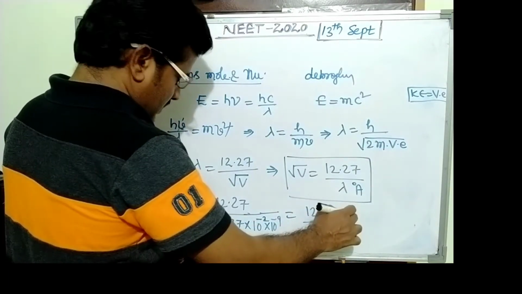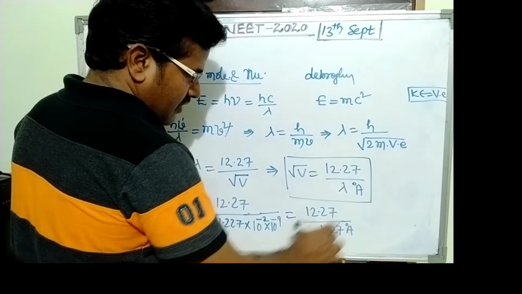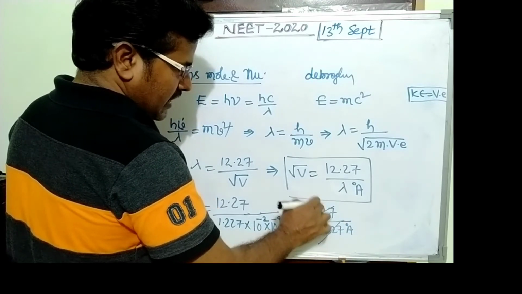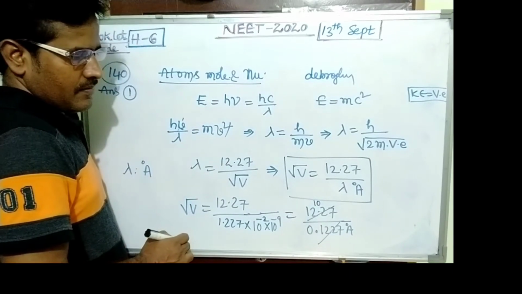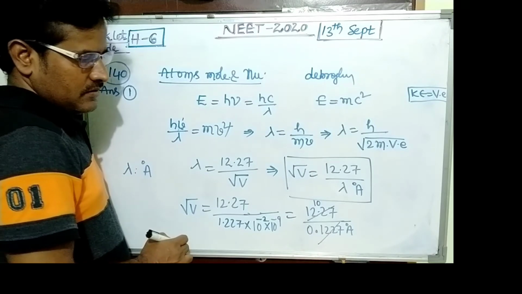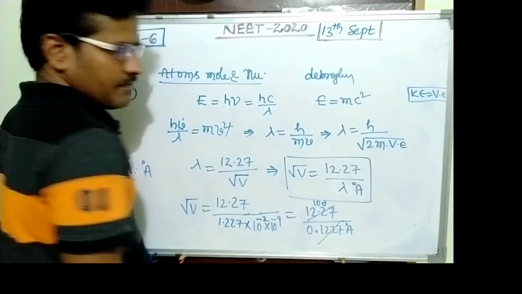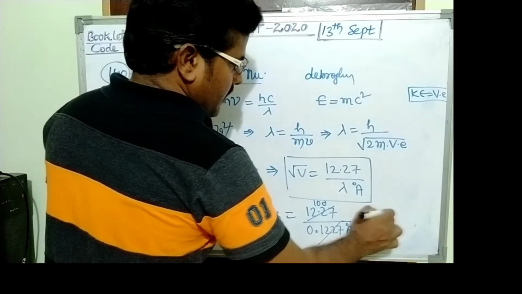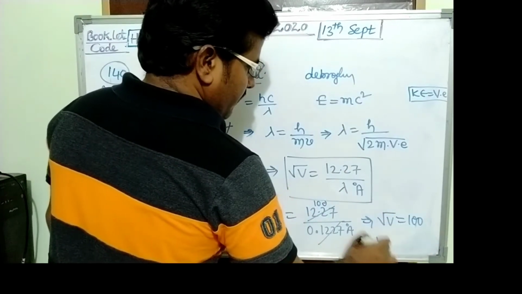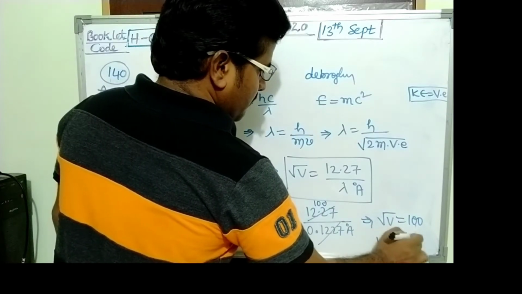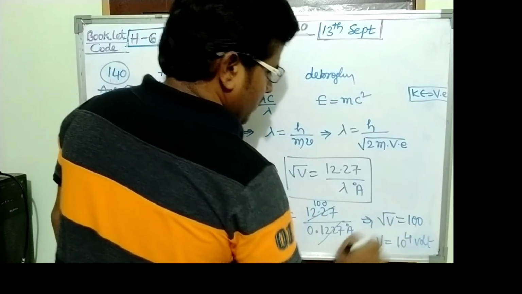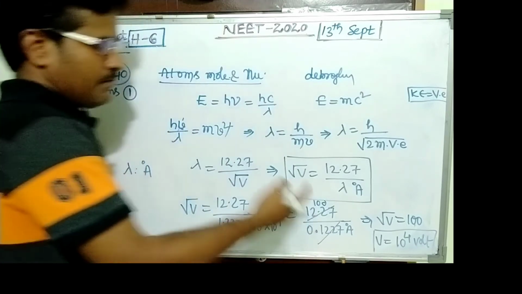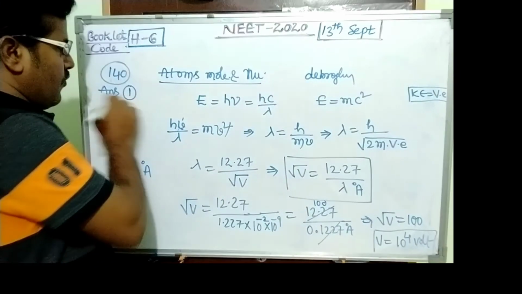After simplification, this is around 10 times, so this is 100 times. Root v equals 100, where v equals 100 square, 10 power 4 volt. So the answer becomes 10 power 4 volt, answer 1.